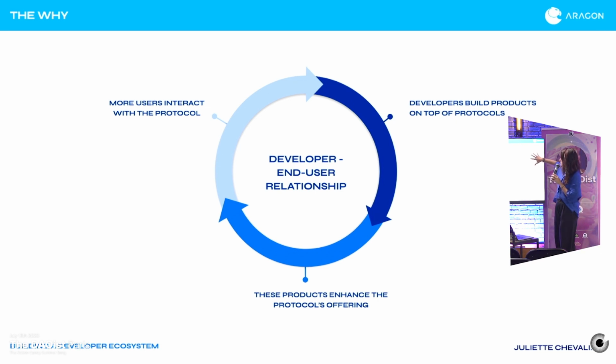And so it starts at this stage. We have developers who are building products. They're building products either on top of other protocols or they're building their own projects. And as they're building, these products are always enhancing the ecosystem's offering and the protocol's offering. Because the products become better, we have more users interacting with those protocols, which eventually comes back into developers wanting to build more products on top of the projects.